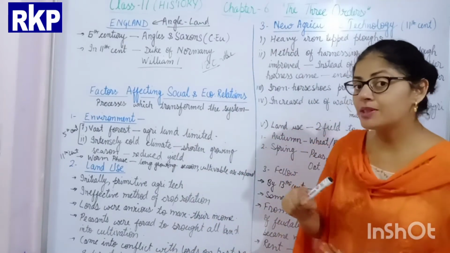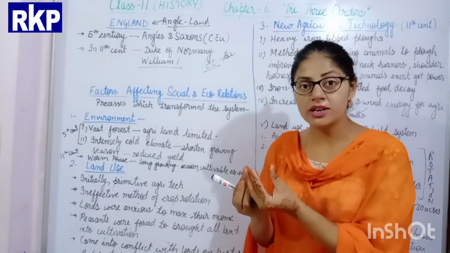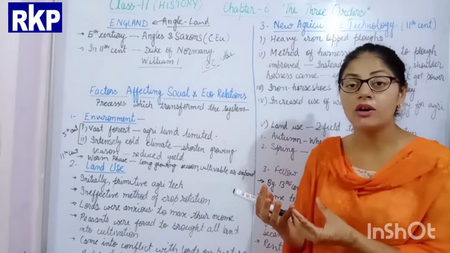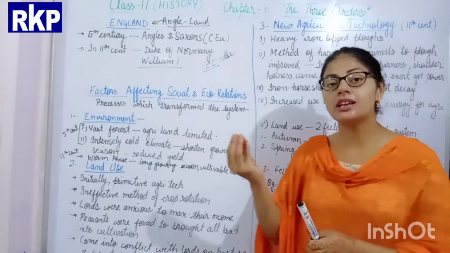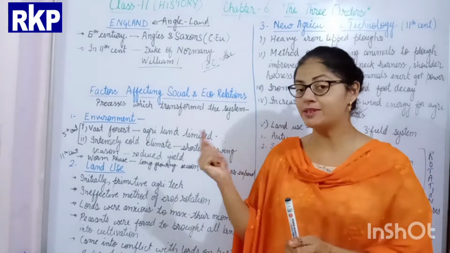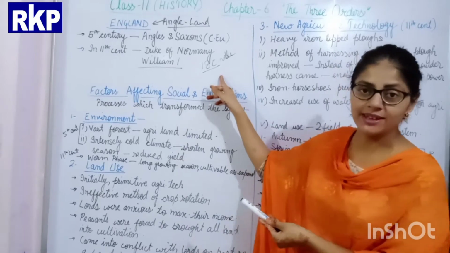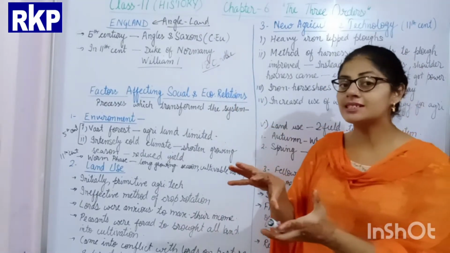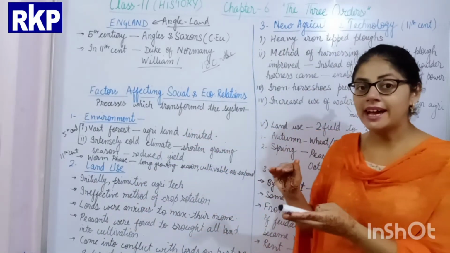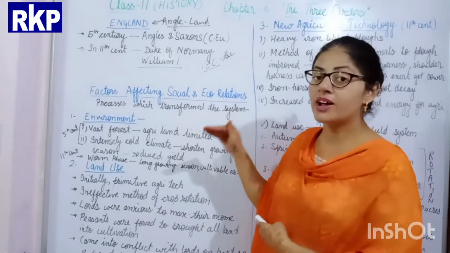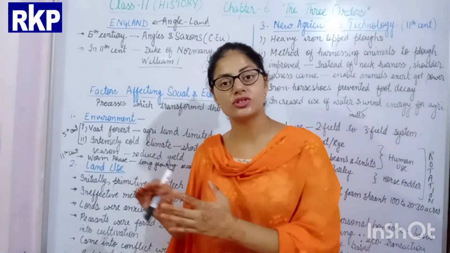Okay, and the same thing which I told you earlier also, a new class emerged over there because of the need of war. Well-trained soldiers were needed, so the new class which emerged was the knight. Knight means soldiers, and these knights were granted land by the nobles. Okay, so in this way, the same feudalism system which we discussed earlier in France, that is Gaul, moved from France to England. So this is how feudalism moved from France to England.